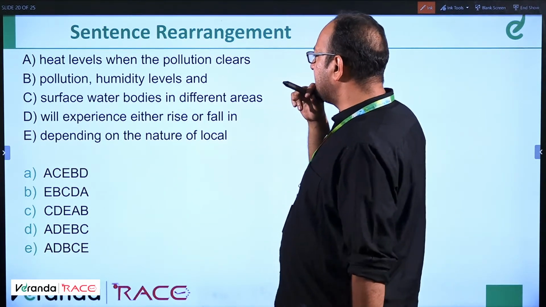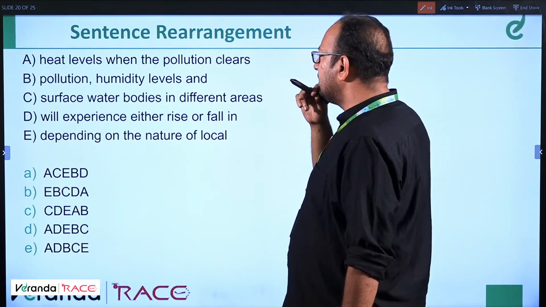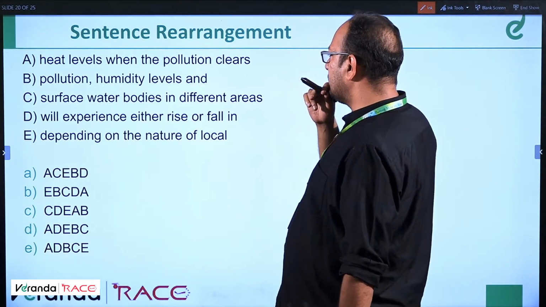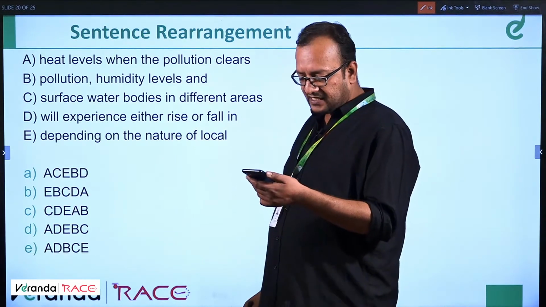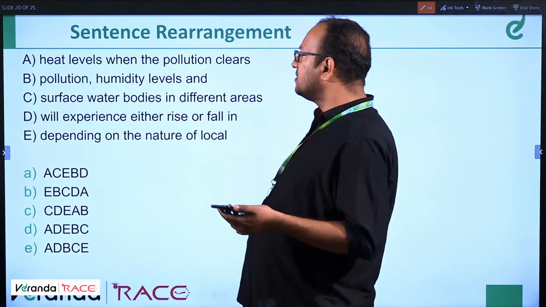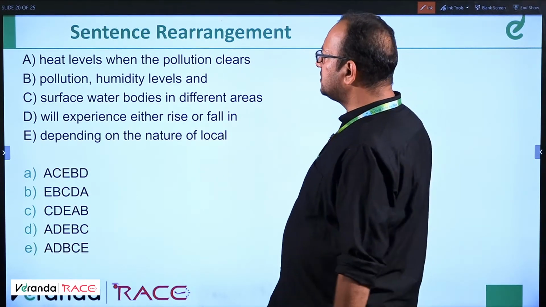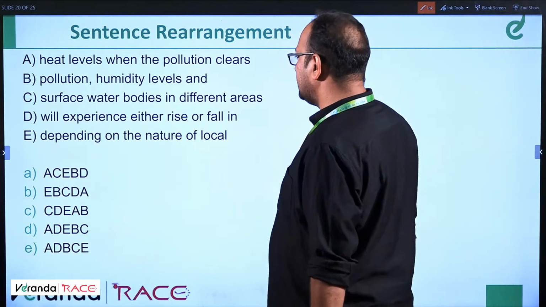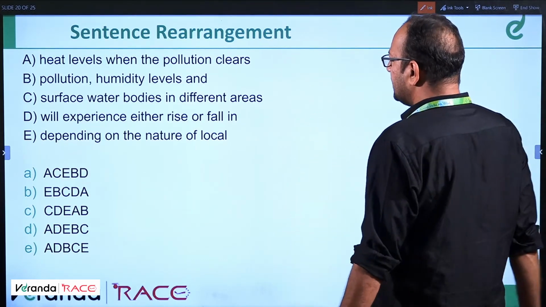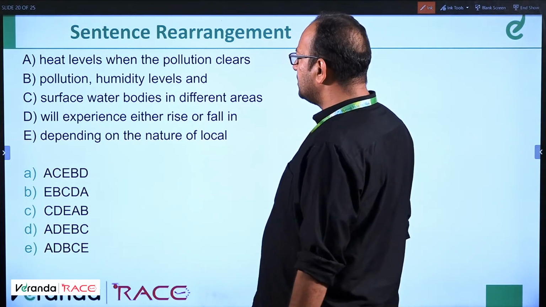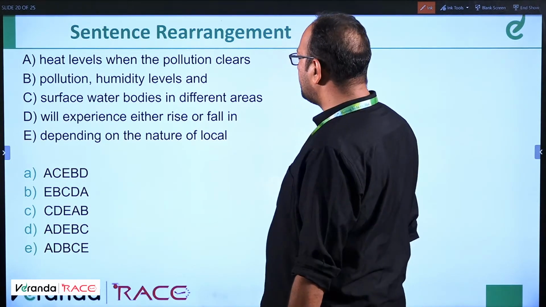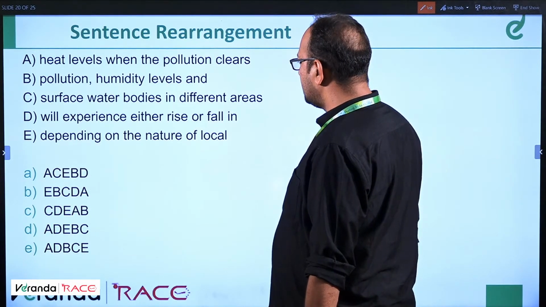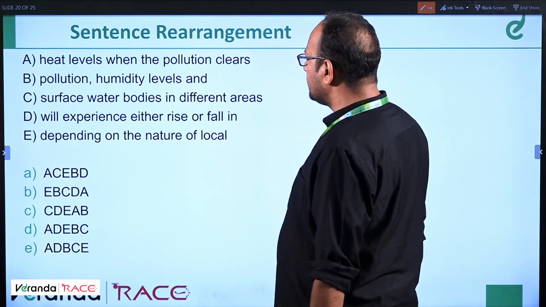Surface water bodies in different areas will experience either rise or fall in heat levels when the pollution clears, depending on the nature of local pollution humidity levels. And no. Let me check. Please answer this question. Surface water bodies in different areas. This seems to be the first sentence. Surface water bodies in different areas will experience either rise or fall in heat levels when the pollution clears, depending on the nature of local.